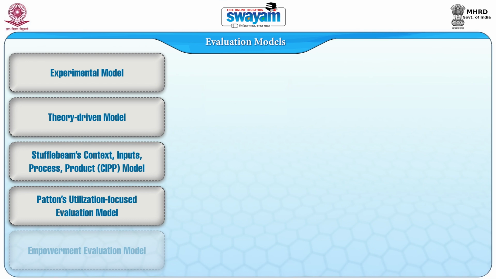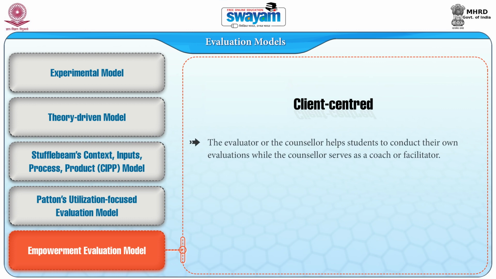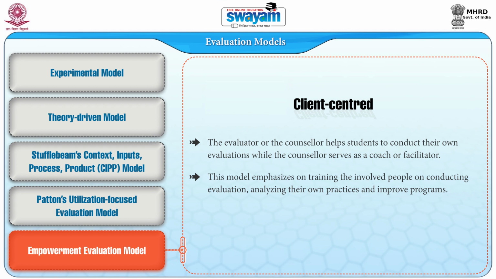Fifth, the last model is the empowerment evaluation model, which is also client-centered. As the name suggests, in this kind of evaluation, the evaluator or the counselor helps students to conduct their own evaluations while the counselor serves as a coach or facilitator. This model emphasizes training the involved people in conducting evaluation, analyzing their own practices, and improving programs.